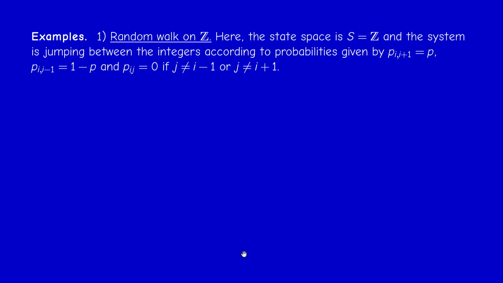We just go one step at each time. Here the state space is infinite. And when p equals 1/2, we call this the symmetric random walk.